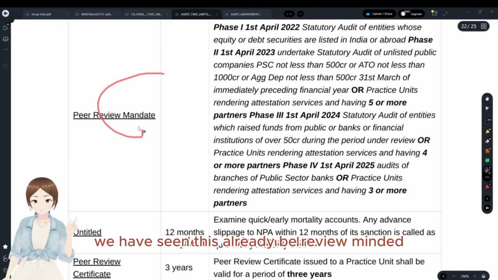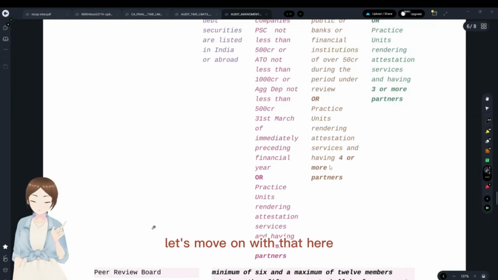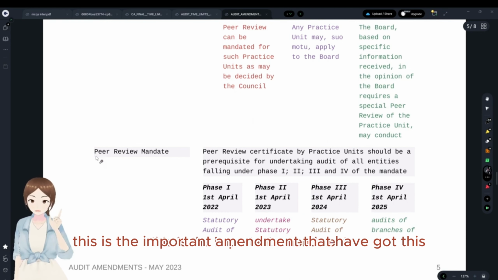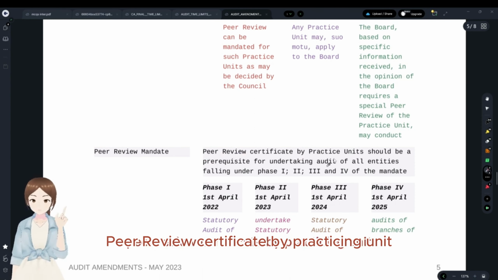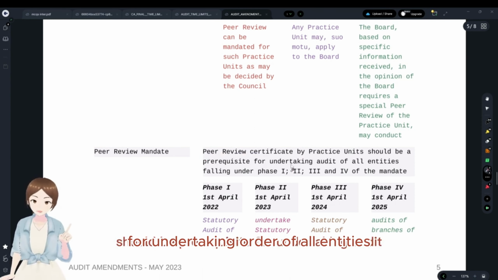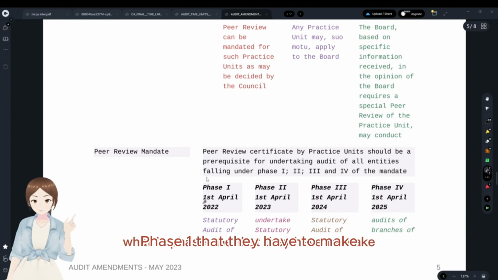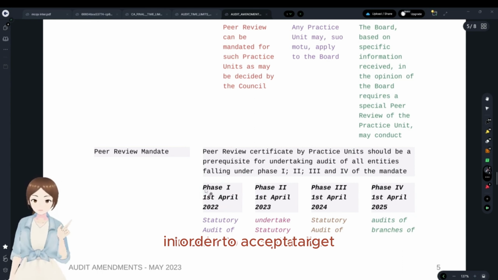Peer review mandate. This is very well explained in the audit amendments video. We'll just move on with that here. This is the PDF. This is the important amendment that has got this item. Peer review mandate. Peer review certificate by practicing unit should be a prerequisite for undertaking audit of all entities falling under phase 1, phase 2, phase 3, phase 4 of the mandate. What is phase 1? That they have to have peer review certificate in order to accept audits.